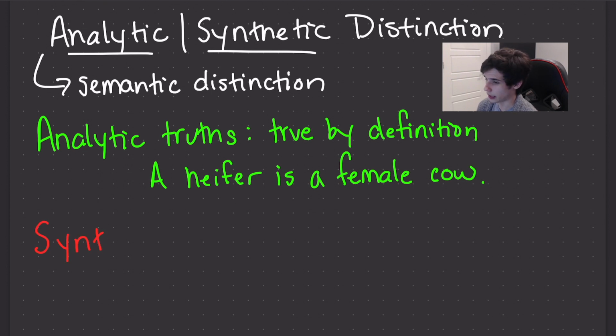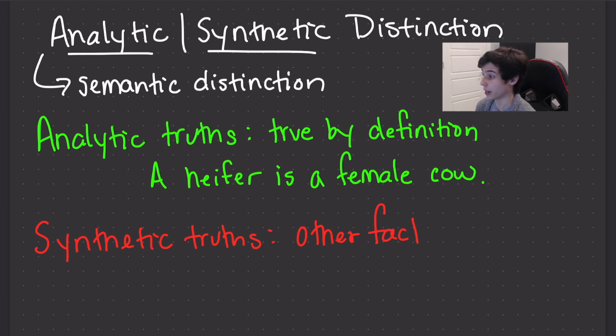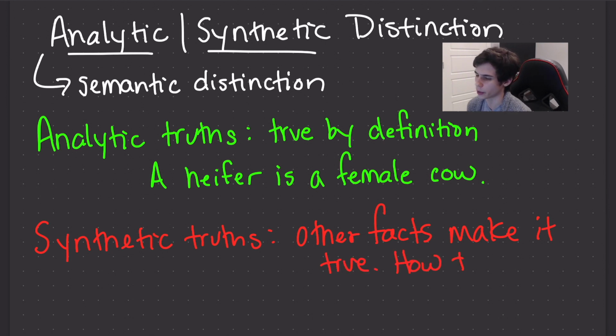Synthetic truths, on the other hand, are not true by the meanings of the words, but true based on some other worldly fact. That's to say that the truth value is supported by something other than the meanings of the words. It's how the world is that makes that statement true or false. Dolphins eat squid. The president of the US in 2021 is Joe Biden. Our solar system has 8 planets.